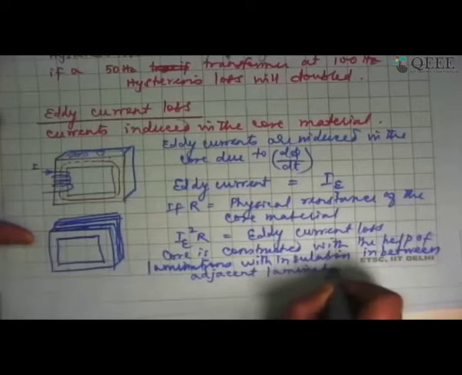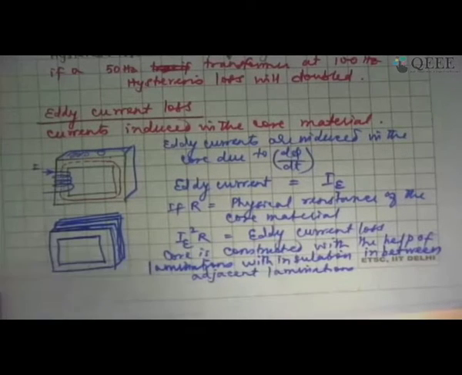So what is going to happen is, the two laminations that I have put right next to each other will not be able to have a thoroughfare of current. So I'm going to have one lamination here and one more lamination behind this, like this.